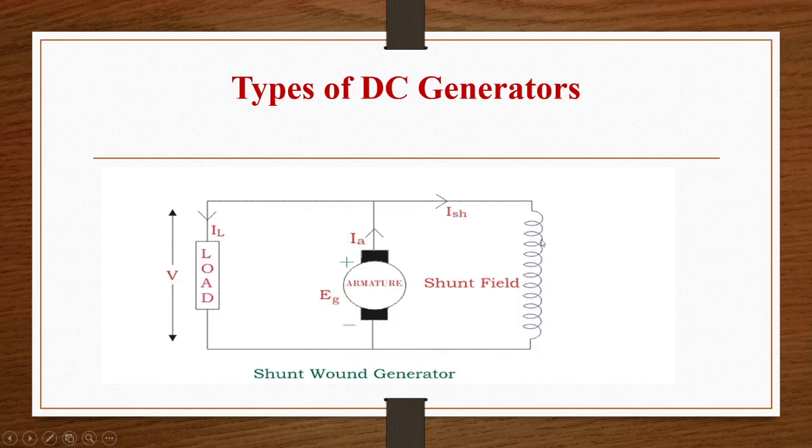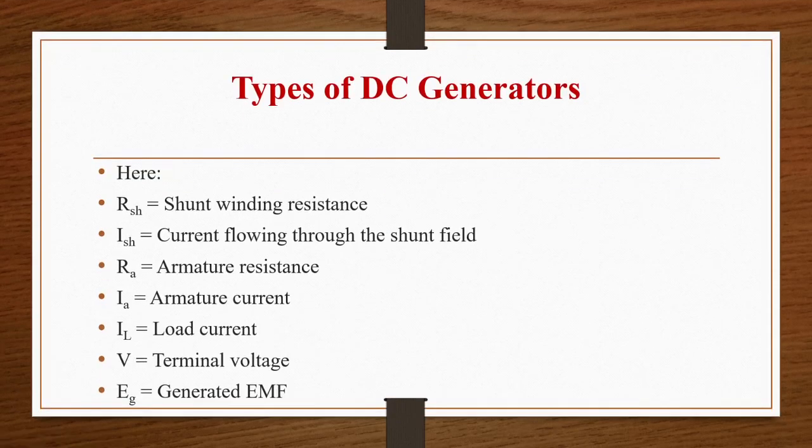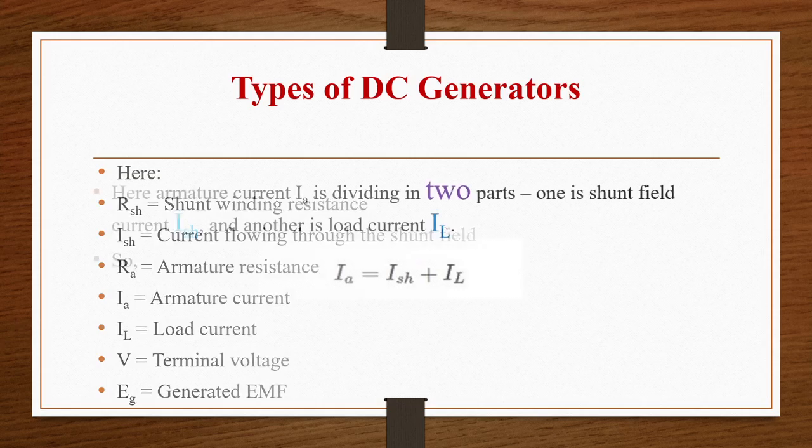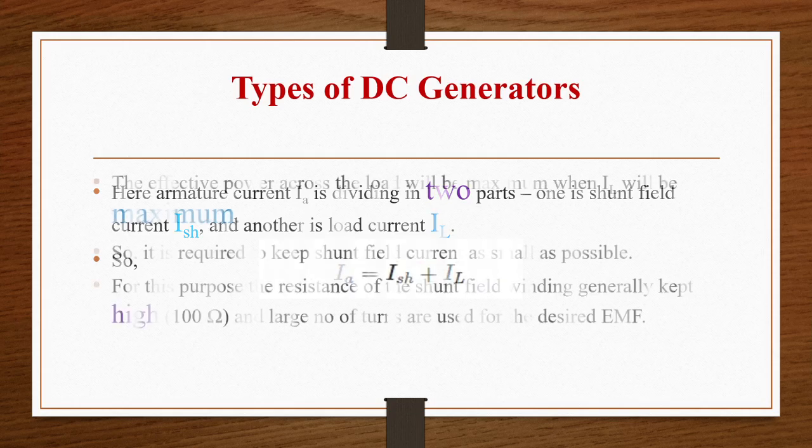ISH is the current flowing in the shunt field winding. IL is the current flowing through the load, and EG is the EMF generated in the generator. So RSH is shunt winding resistance, ISH is current flowing through the shunt field, RA is armature resistance, IA is armature current, IL is load current, V is terminal voltage, and EG is generated EMF. So armature current IA is divided into two parts: ISH and IL. ISH is nothing but shunt field current, and IL is load current.